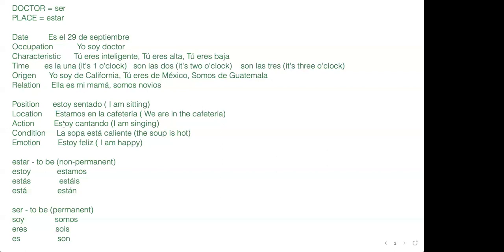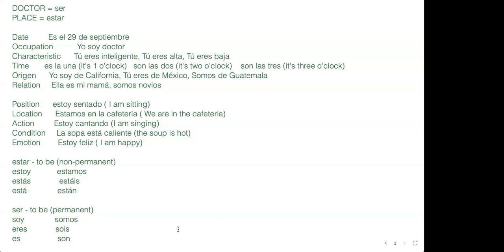So this is a verb. Estoy cantando. It's what you are doing. And so it can be anything. So that's an action. Therefore, estar. Condition. La sopa está caliente. The soup is hot. Estoy feliz. Emotion. And so we can say that estar tends to be non-permanent and ser tends to be permanent.